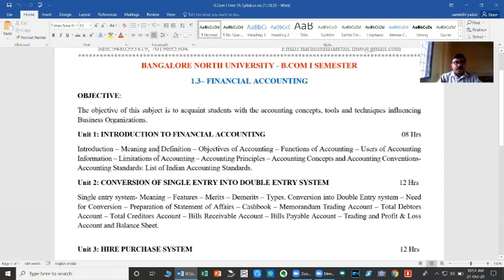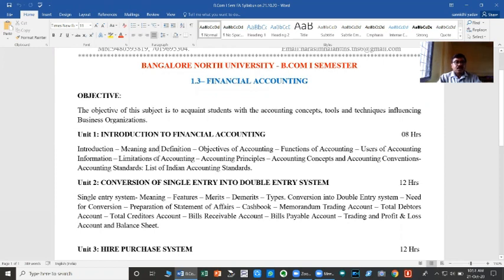In the first unit, that is in the first chapter, we are going to study about the Introduction into Financial Accounting. It is already studied in the first PUC itself. The same one is brought here just to bring the basic knowledge of accounting to the students.